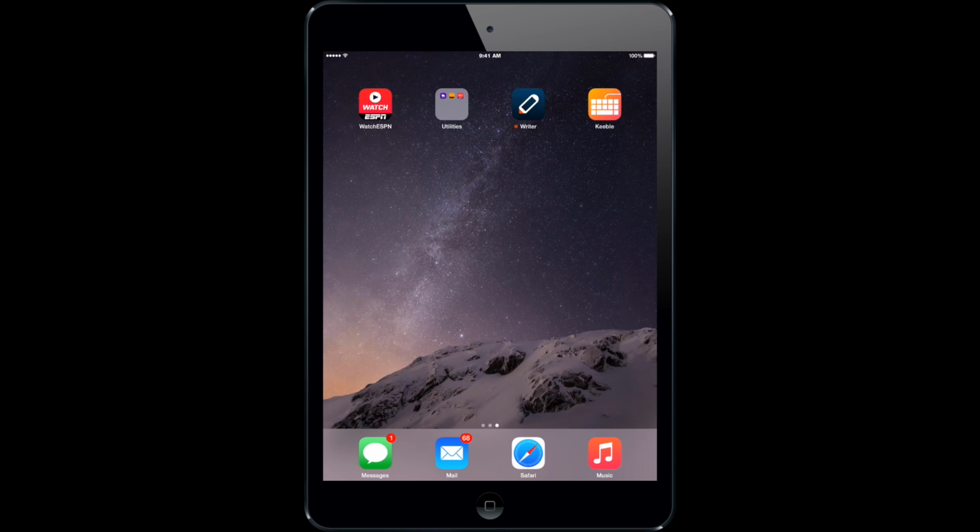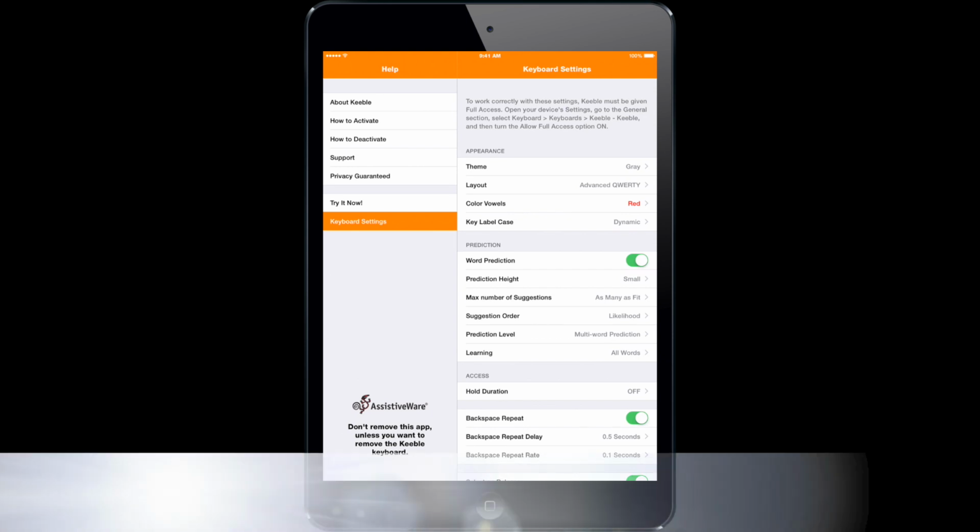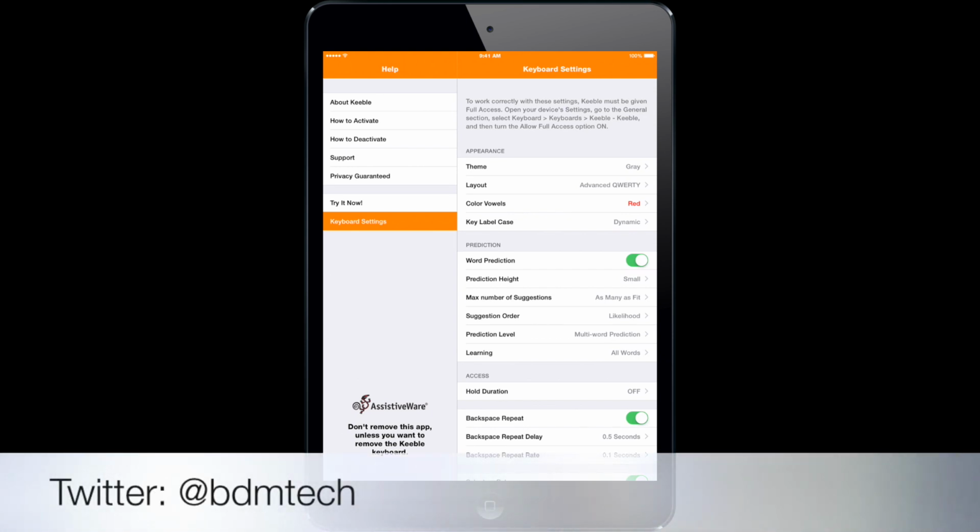Hi, today I'd like to show you the Kebeel app. It's an accessible third-party keyboard for iOS 8 on the iPad. So what that means is you can use this keyboard in any app where you can input text. So the Notes app, the Messages app, email, anywhere.